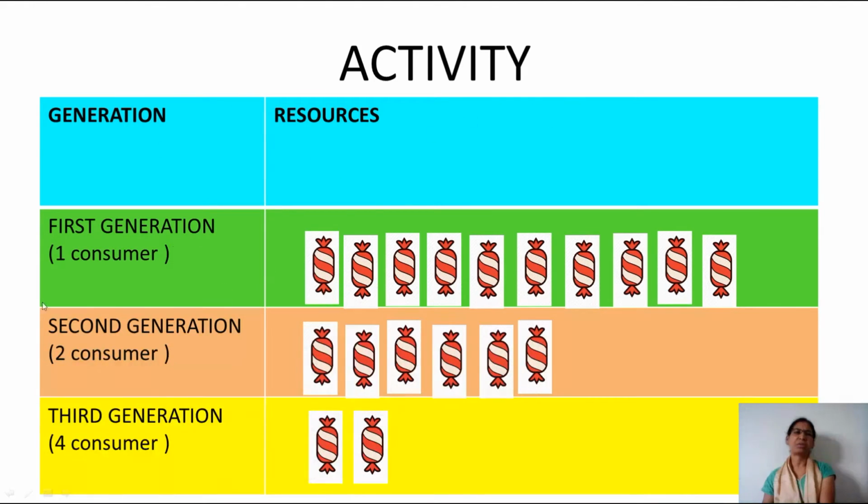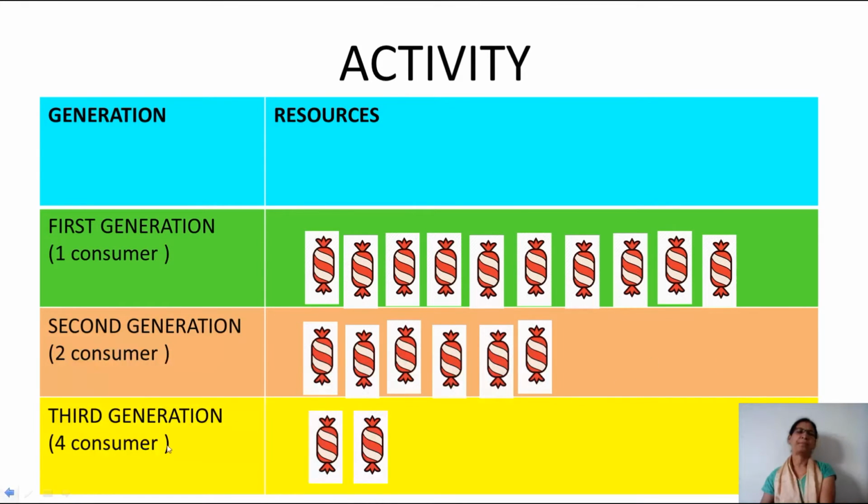Now let us see the resources. So the first generation had many resources. Let us count the number of chocolates. 1, 2, 3, 4, 5, 6, 7, 8, 9, 10. Now, he used it very wisely and left 1, 2, 3, 4, 5, 6, that is 6 chocolates for the second generation. He consumed only 1, 2, 3, 4.